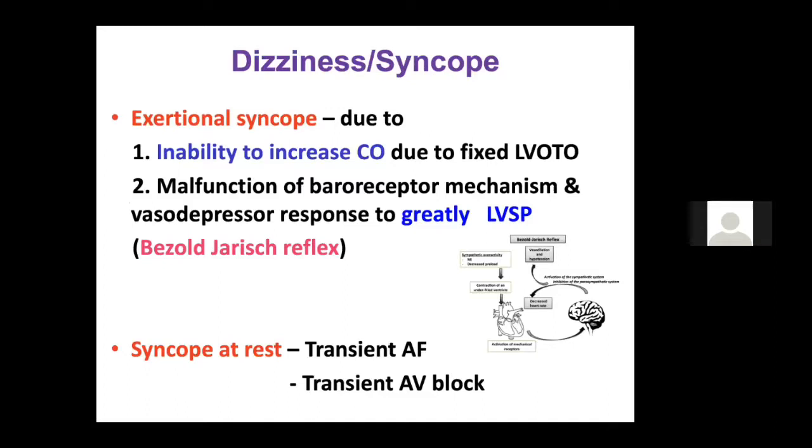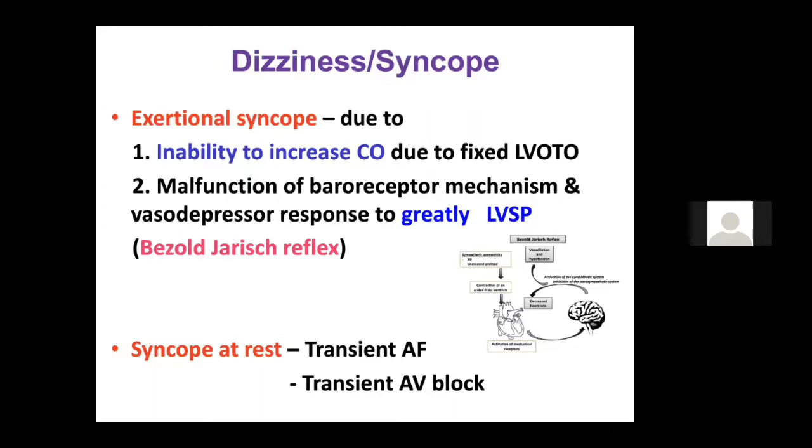And second, because of the fixed LVOTO, when the LV tries to contract, it causes activation of baroreceptors, which decreases the systemic vascular resistance, and because of which peripheral runoff is there and the patient gets a syncope. And this is known as the Bezold-Jarisch reflex. So because of the increased LV contraction, the baroreceptors are activated, which decreases the SVR and causes vasodilatation and hypotension, and that is why it causes syncope.